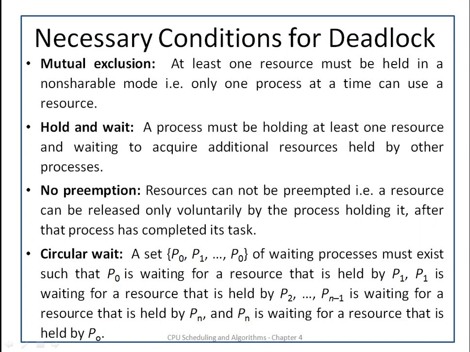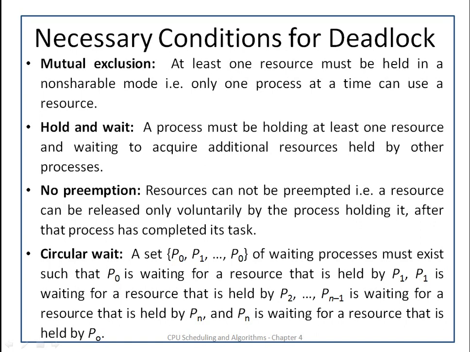The next necessary condition is circular wait. A set of processes, let us say P0, P1, P2, up to Pn, of waiting processes must exist such that P0 is waiting for the resource that is held by P1, P1 is waiting for the resource held by P2, Pn minus 1 is waiting for the resource held by Pn, and Pn is waiting for the resource held by P0.